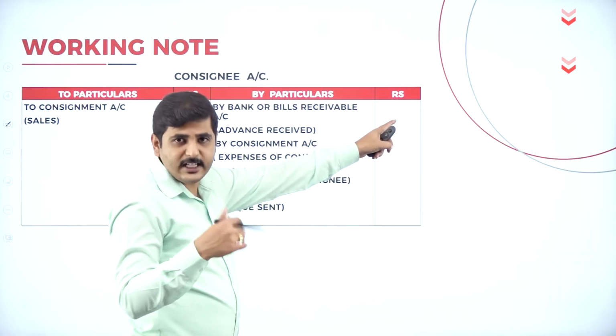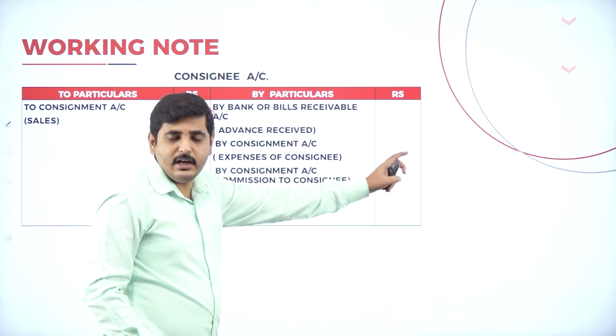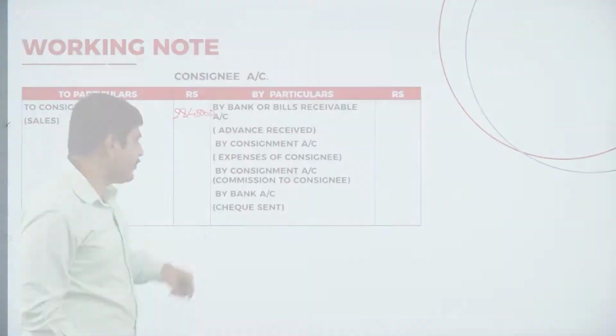Deduct the amount he has paid as the security deposit. You deduct his expenses and his commission. The remaining amount will be transferred to the consignor account.